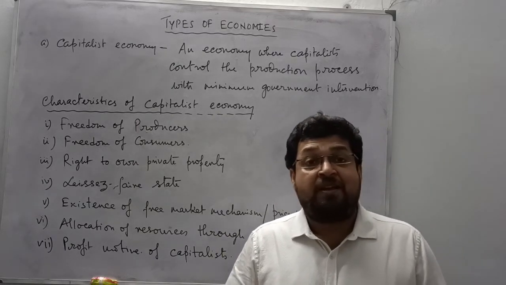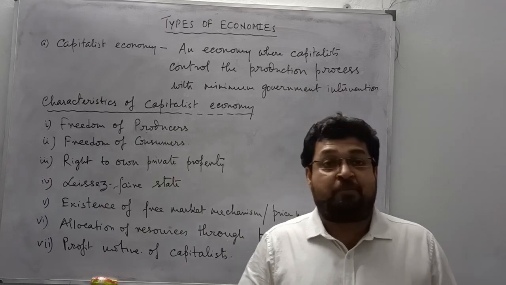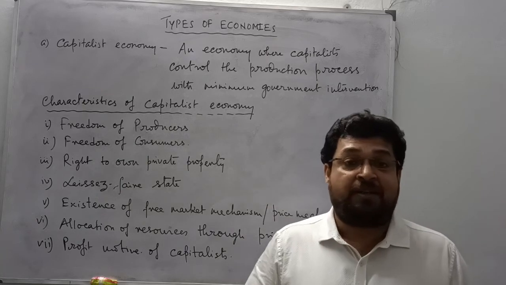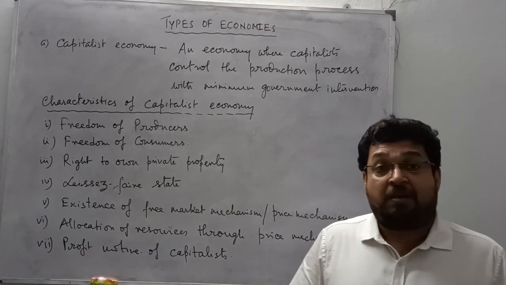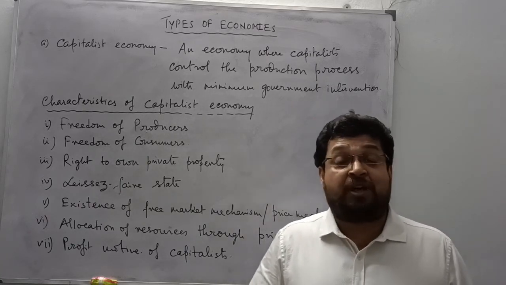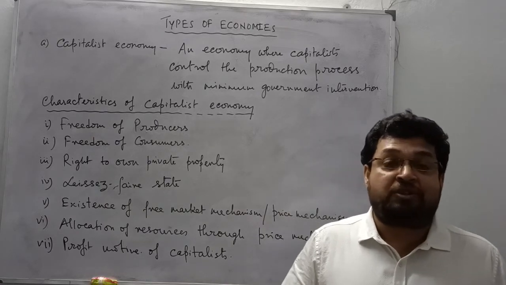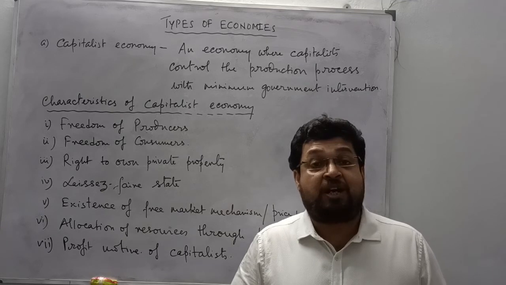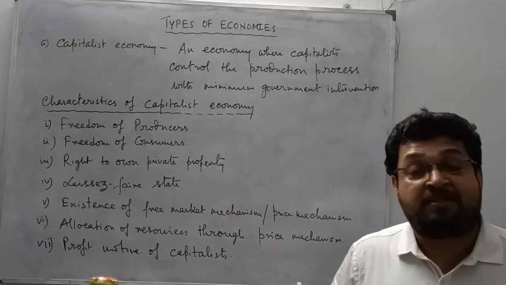Every item is produced and sold in the market, demanded in the market, and therefore the allocation of resources is also done by the forces of demand and supply.